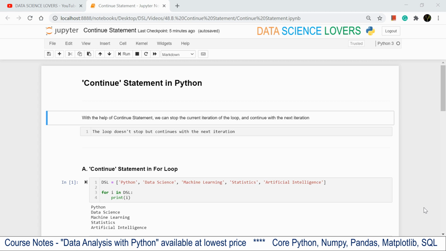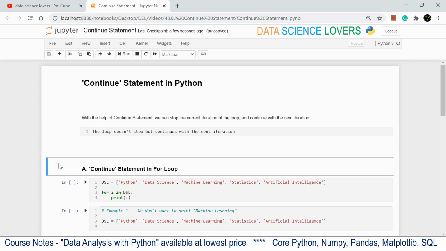Welcome friends, in this video we will learn about the continue statement in Python. With the help of the continue statement, we can stop the current iteration of the loop and continue with the next iteration. The loop doesn't stop but continues with the next iteration. Let's see with some examples.